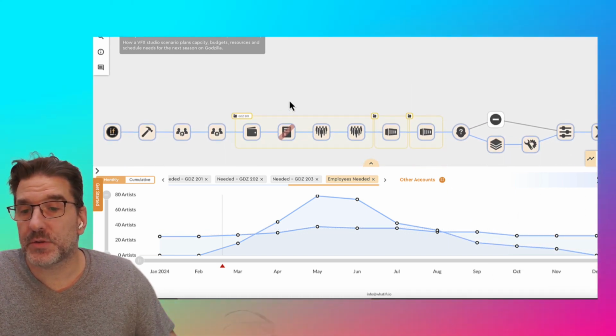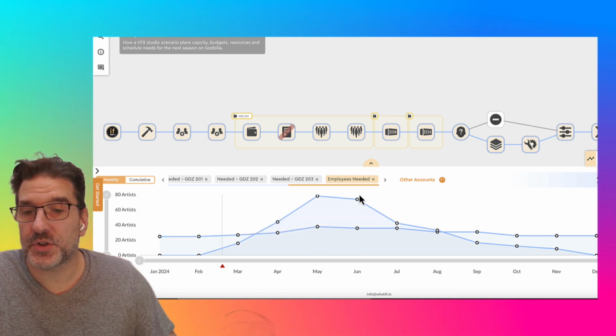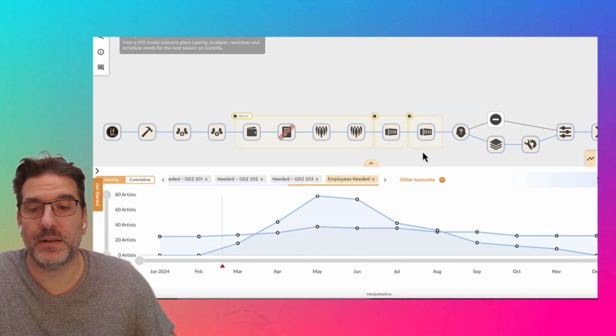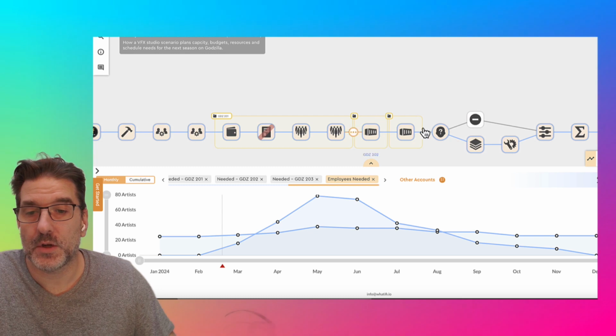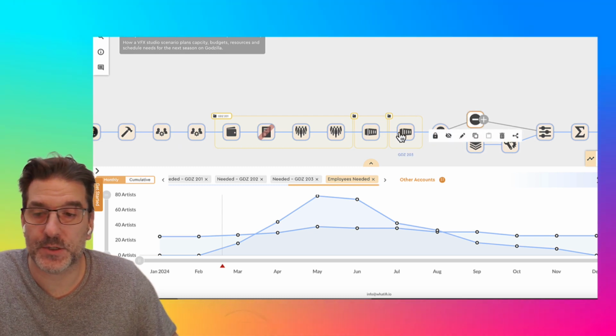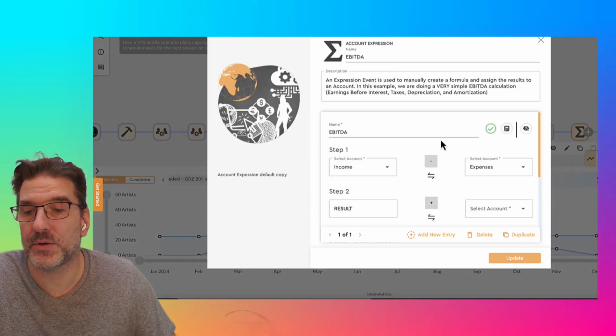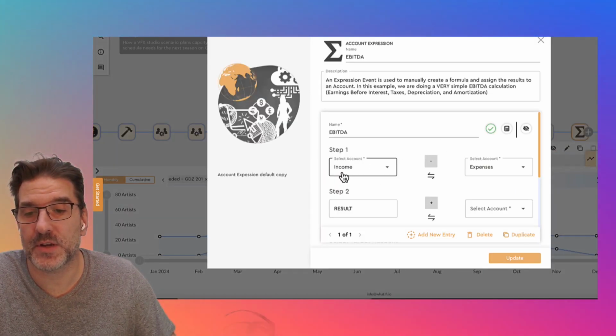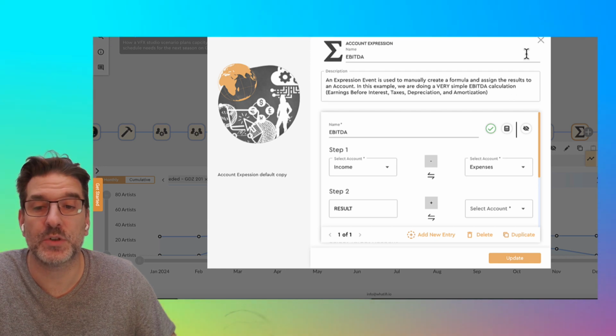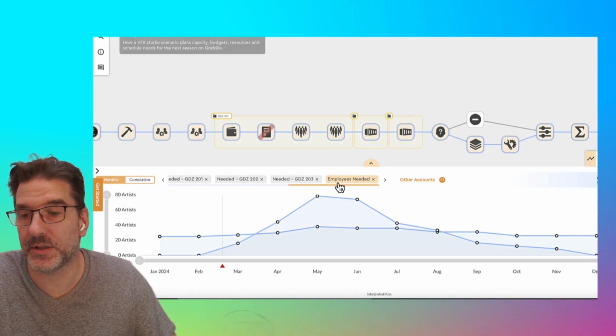So this gets interesting now too, because as we start to make some of our decisions, we can also look at some of the profitability of this particular scenario. So in our default scenario, all of these projects start and end when they're expected to. All of our artists are evenly distributed over time, and I can use an expression event. An expression event's very basic right now, but it allows you to take income, for example, and subtract your expenses, which is really default for an EBITDA calculation.